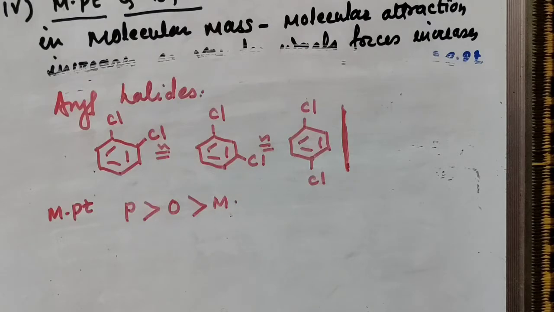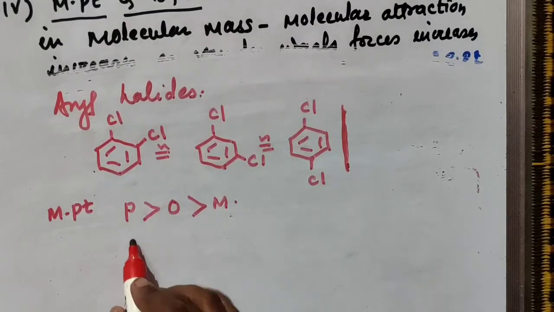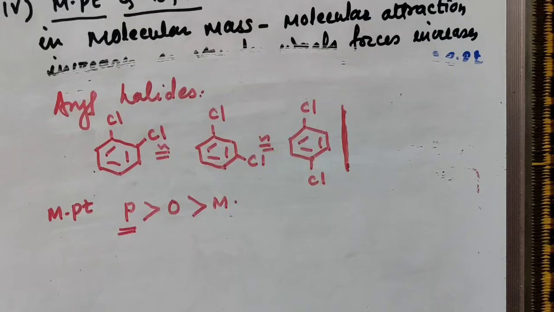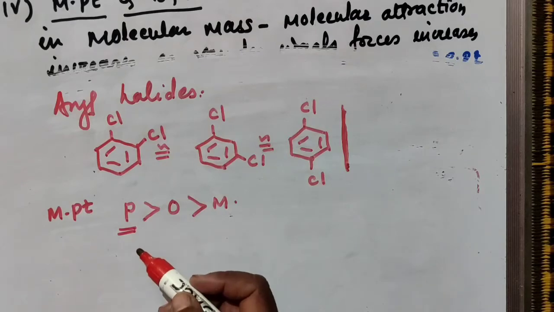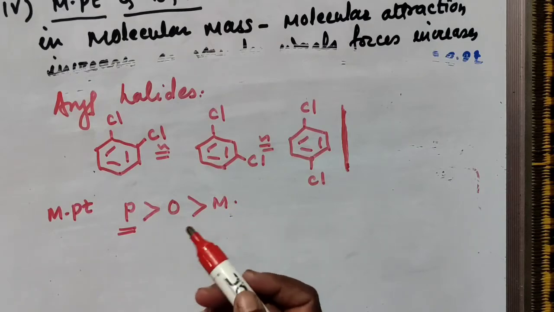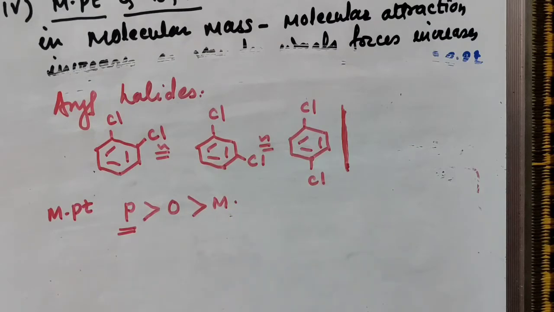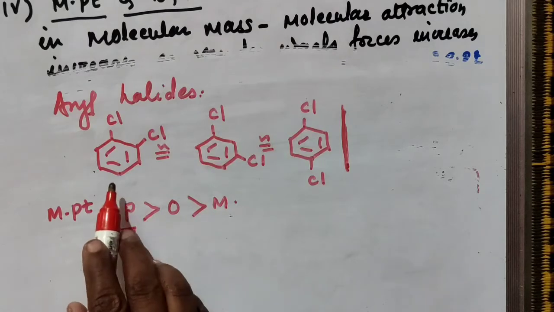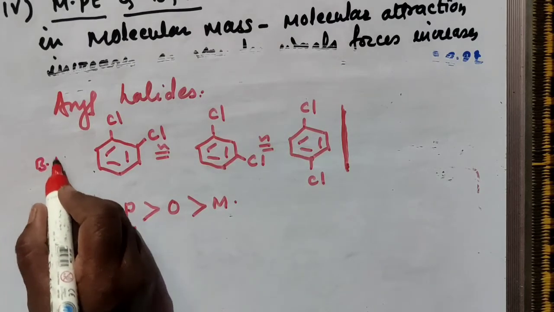And so the energy of crystal lattice goes on increasing here. To overcome this energy, more energy is required, and so the melting point of para compound in case of dihaloarenes or dihalobenzenes is larger than ortho, which is larger than meta. In case of boiling point, it is nearly the same.